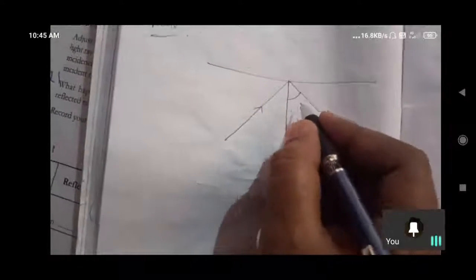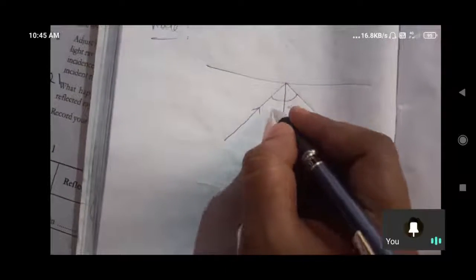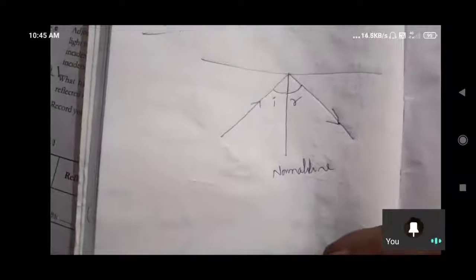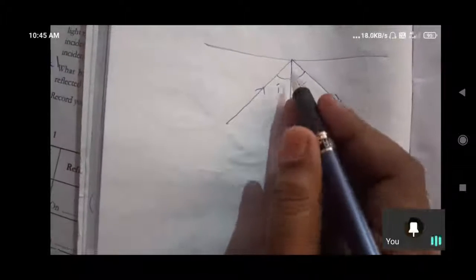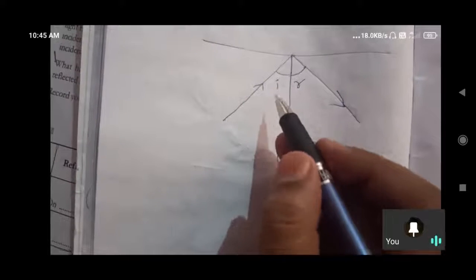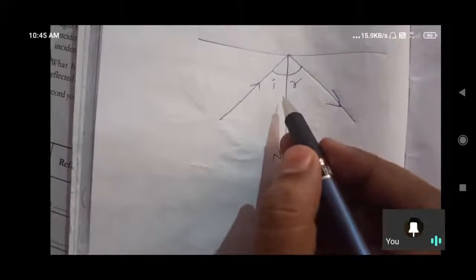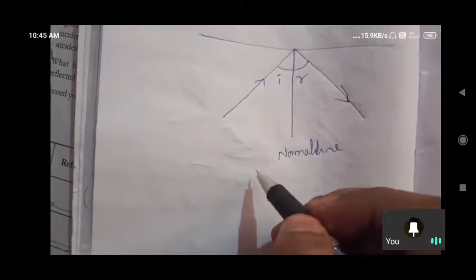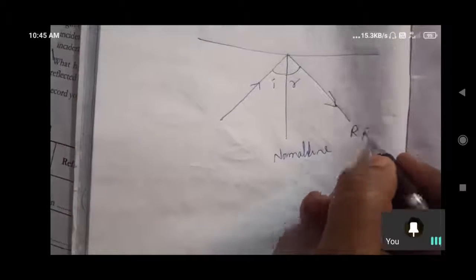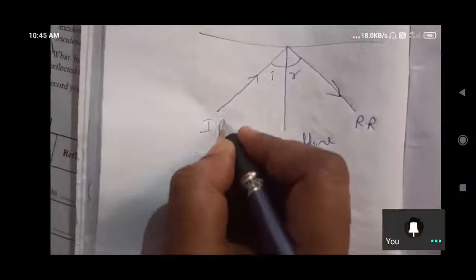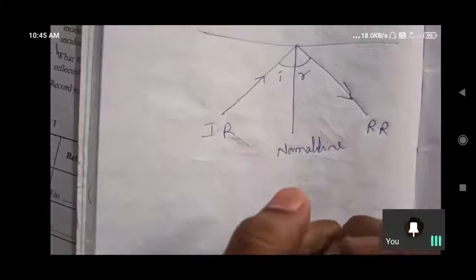This is the angle of reflection, this is the angle of incidence, and this is the normal line. From this, the incident ray makes an angle which is equal to the reflected angle. That means the incident ray and the reflected ray both make equal angles with the normal line. This is one rule of reflection.